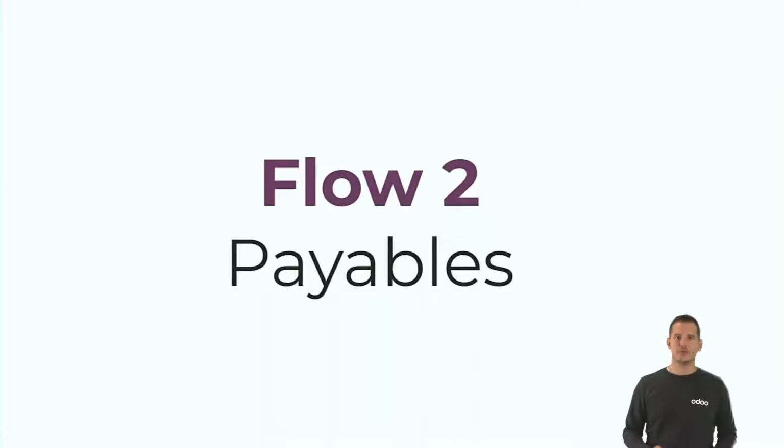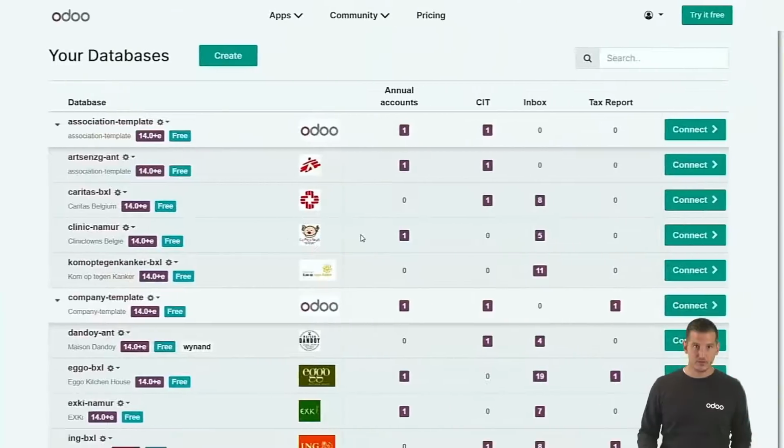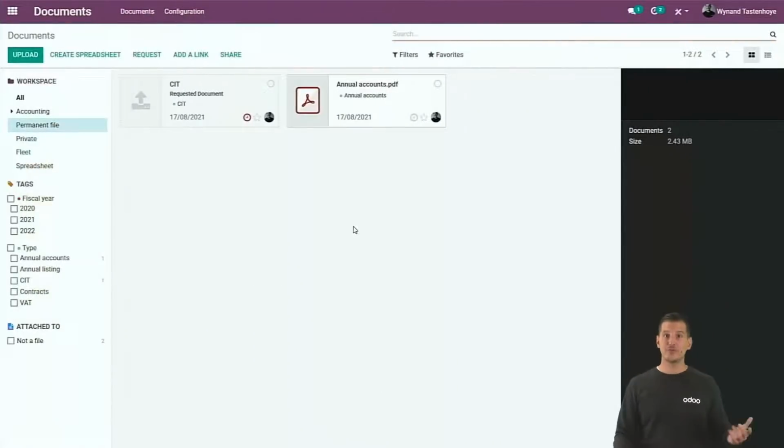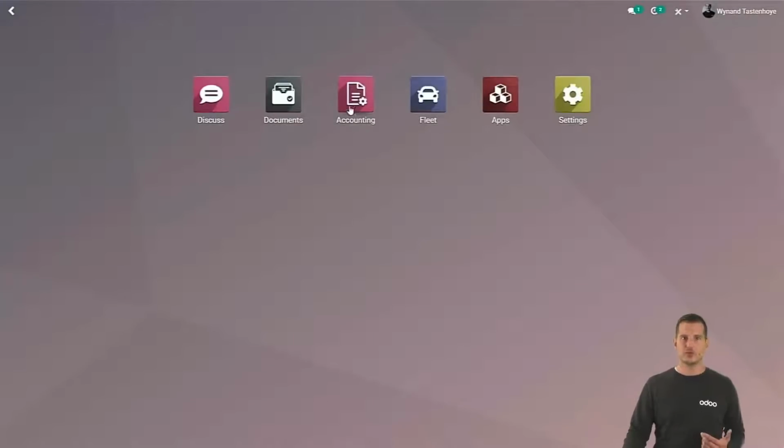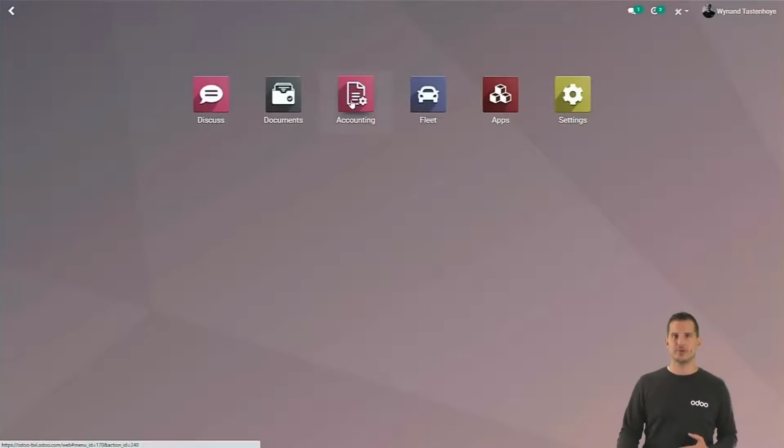So the next flow is all about payables. Let's jump back to our database because we sent some vendor bills to accounting. Let's see how we can manage those. So we go back to the overview. Let's dive into the accounting application now.